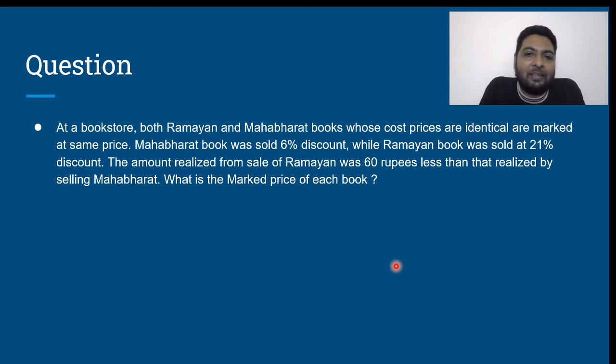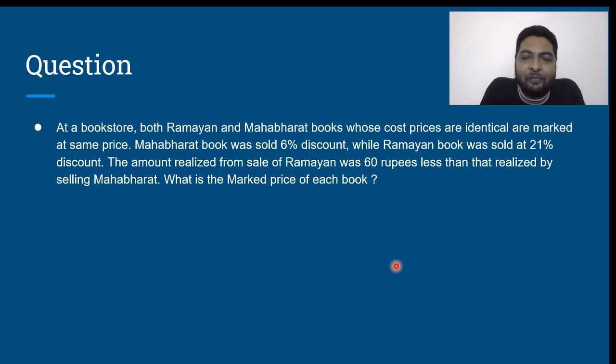Mahabharata book was sold at 6% discount. That means the selling price of Mahabharata book is 94 units, and Ramayan book was sold at 21% discount. So the selling price of a Ramayan book is 79 units. 94 units, 79 units. What is the difference? The difference is 60 rupees.